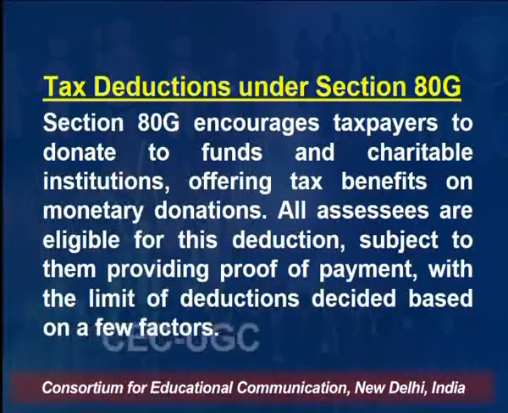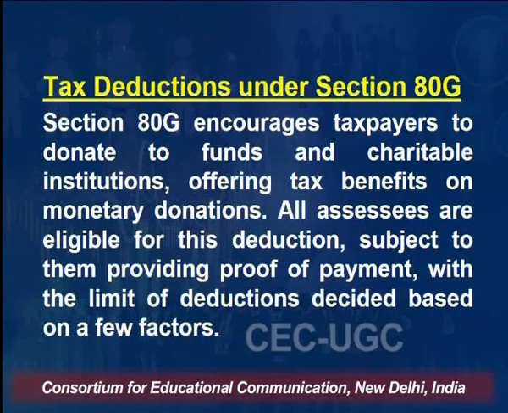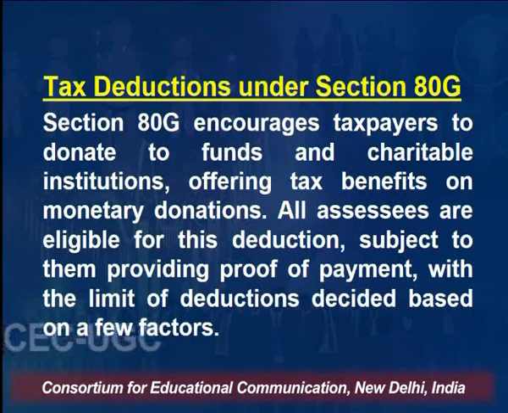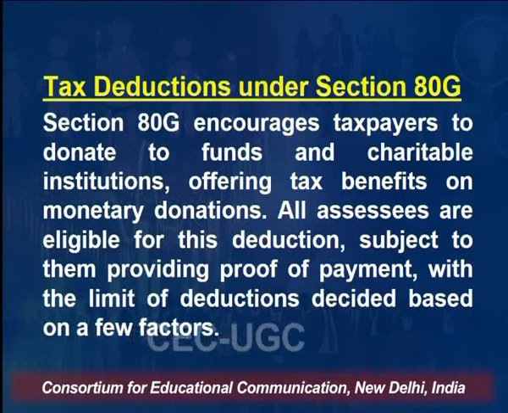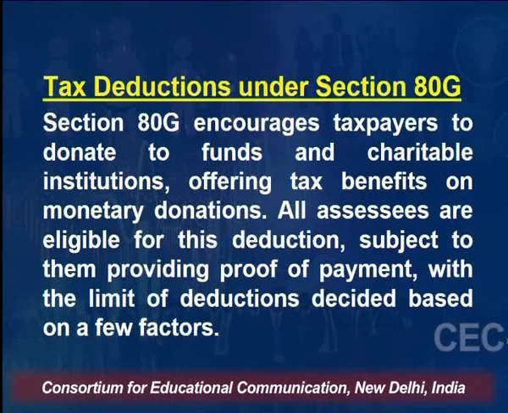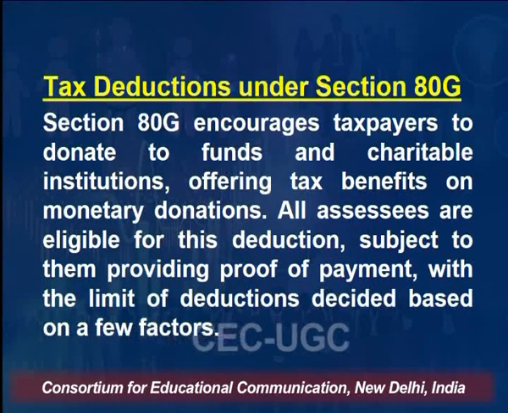Another section is called Section 80G. Section 80G encourages taxpayers to donate funds to charitable institutions, offering tax benefits on monetary donations. There are certain charitable institutions which are in the field of education, in the field of health, in the fields which are in the public interest.